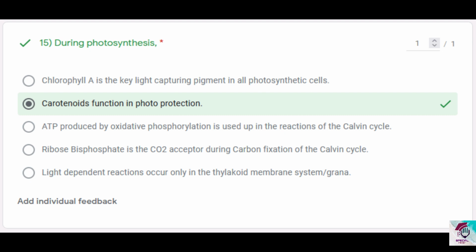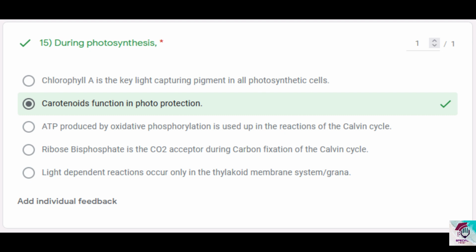Option A, chlorophyll A is the key light capturing pigment in all photosynthetic cells. This is incorrect because you study in microbiology the photosynthetic bacteria, purple sulfur bacteria and green sulfur bacteria. They have bacterial chlorophyll as their key light capturing pigment. They don't have chlorophyll A. So in all photosynthetic cells, this statement goes wrong. Chlorophyll A is found in most but not all as the key light capturing pigment.